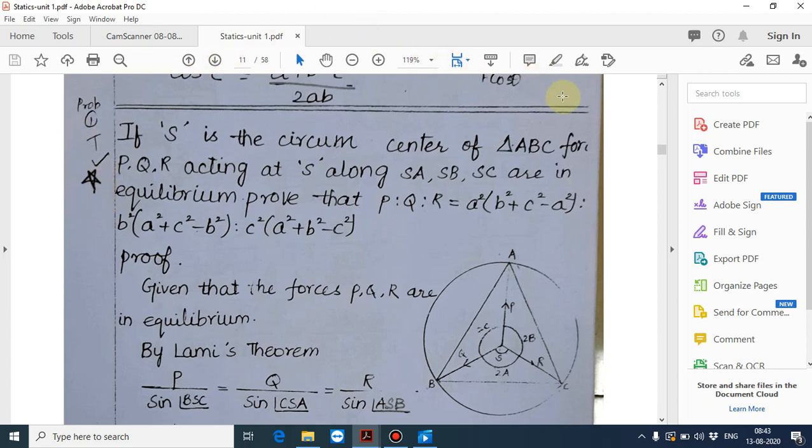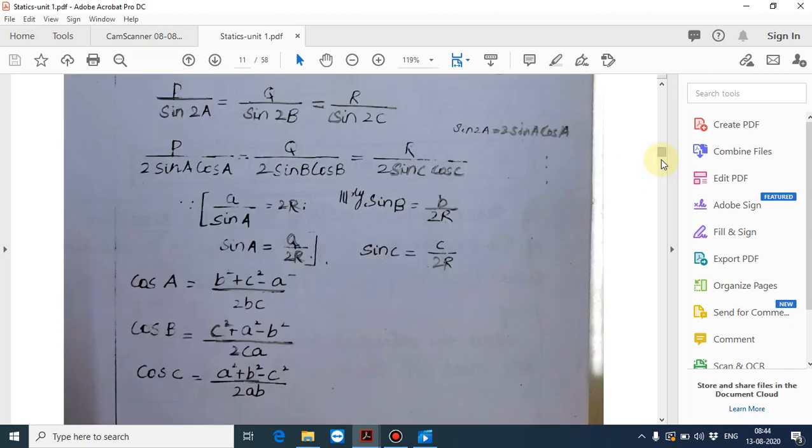Angle BSC is 2A, CSA is 2B, and ASB is 2C. Sin 2A formula is 2 sin A cos A. So P by 2 sin A cos A is equal to Q by 2 sin B cos B is equal to R by 2 sin C cos C.